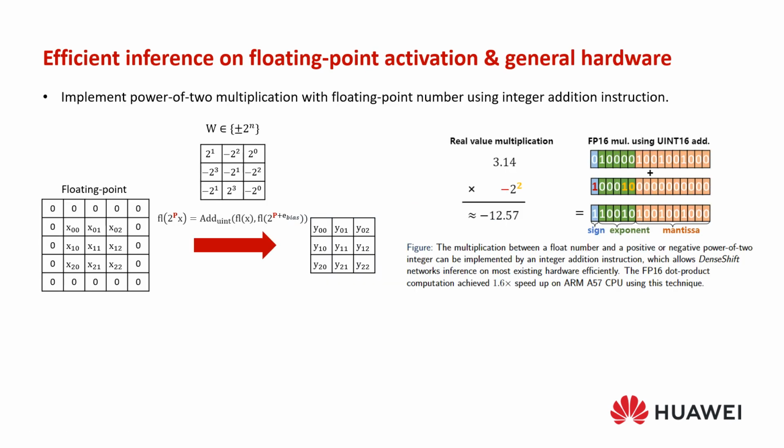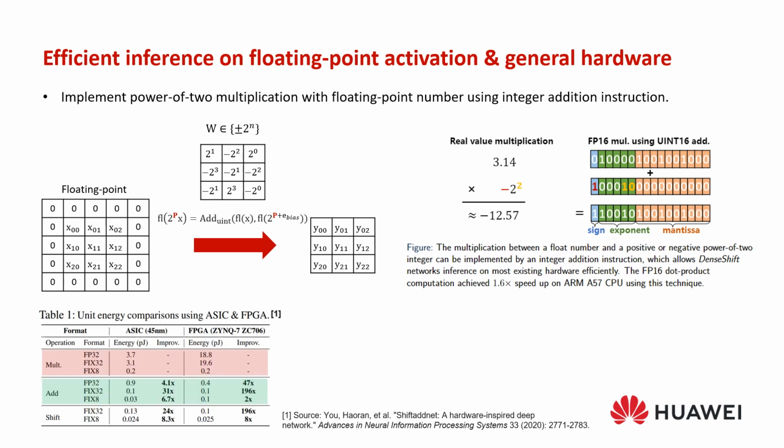In this work, we designed an efficient method for computing power-of-2 weights with non-quantized floating point activations. By leveraging the format of floating point numbers, we can directly use fixed point addition instructions for computing the multiplication between a floating point number and a positive or negative power-of-2 value. Related work shows that fixed point addition is far more cost-effective than floating point multiplication. Our new approach overcomes the limitation of existing power-of-2 quantization with floating point activations.